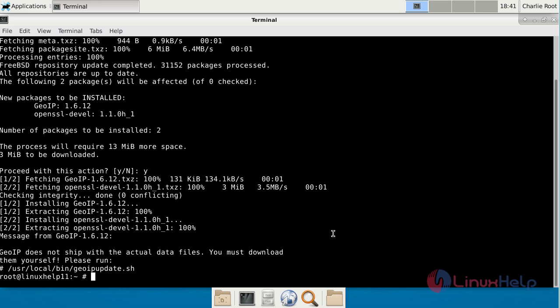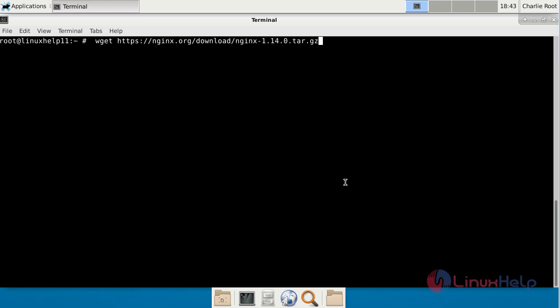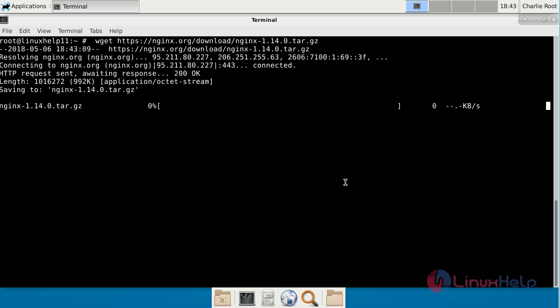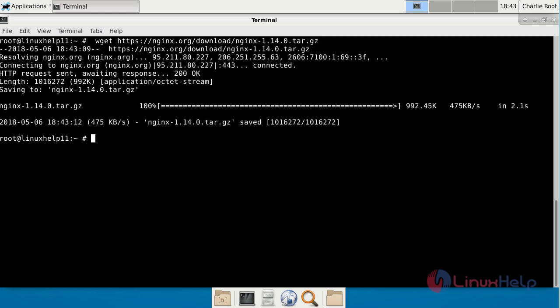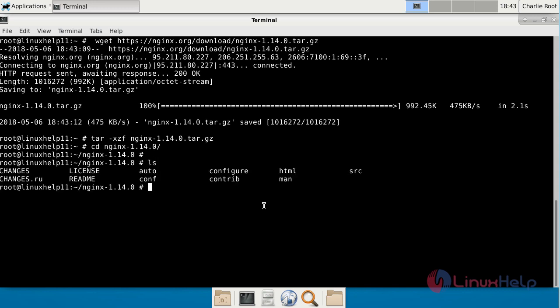After installing dependencies, now we are going to download the Nginx package using this command. After downloading, now we are going to extract the downloaded file using this command. After extraction, enter into the extracted directory. In here, list the directory.